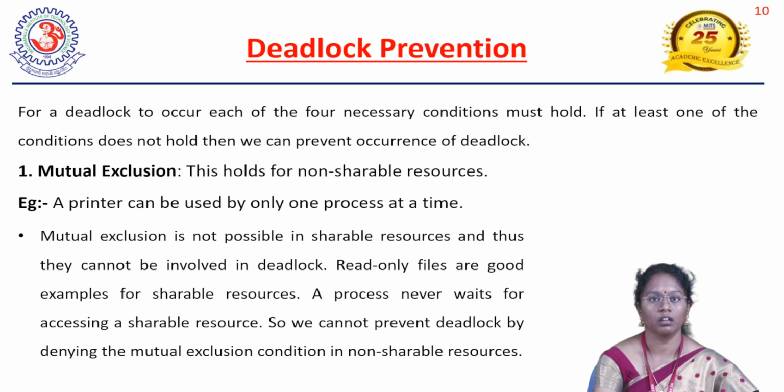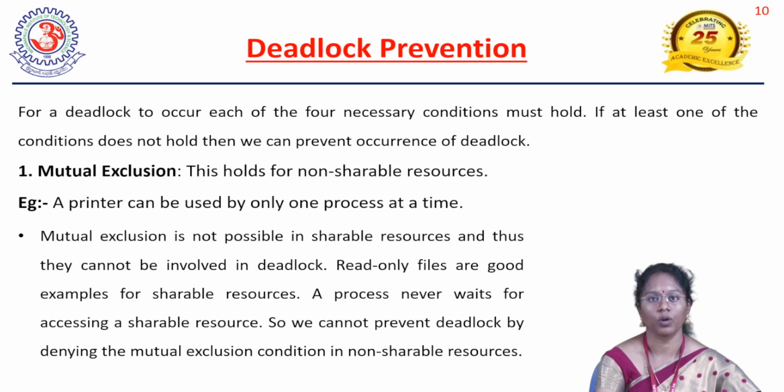Mutual exclusion will occur when one process is holding one resource, it should not be used by some other process. So that is mutual exclusion. We are maintaining this condition for avoiding some unnecessary problematic conditions. But if this has been there, then we can say that deadlock will occur. So how are we able to avoid it?